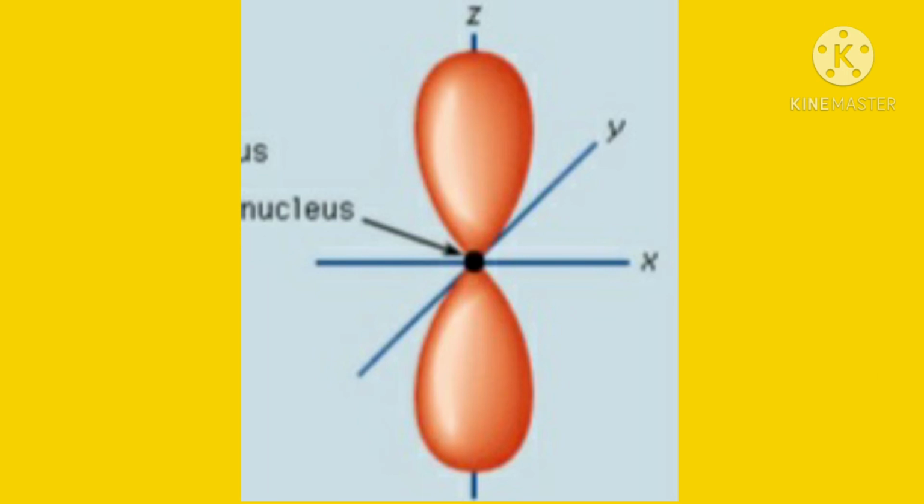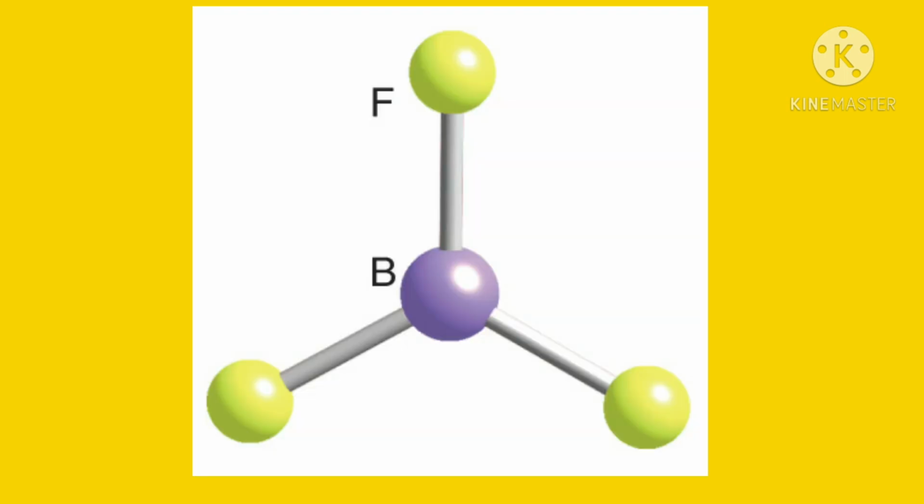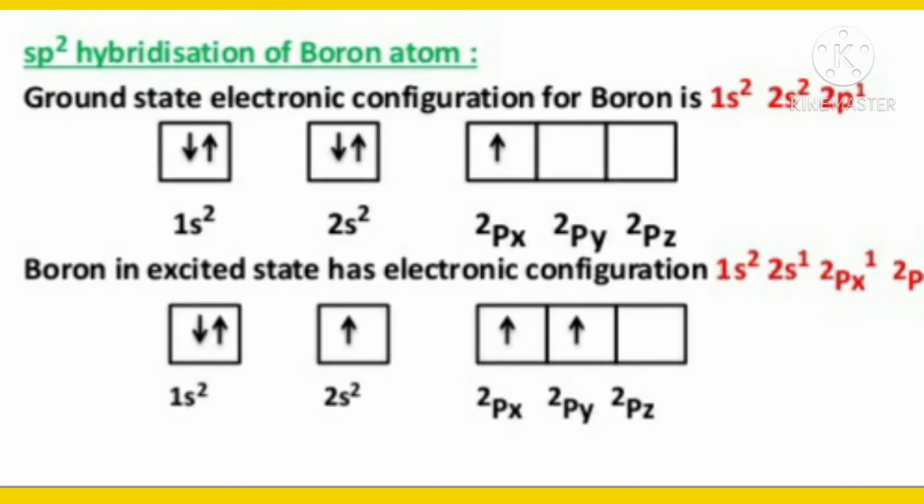But practically we get the boron trifluoride molecule, BF3. To explain this, it is suggested that boron first undergoes excitation to get the electronic configuration 1s2, 2s1, 2px1, 2py1. That means the electron which is present in 2s is shifted to 2py.